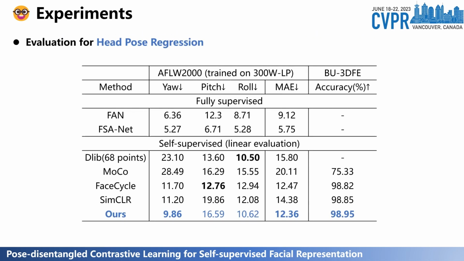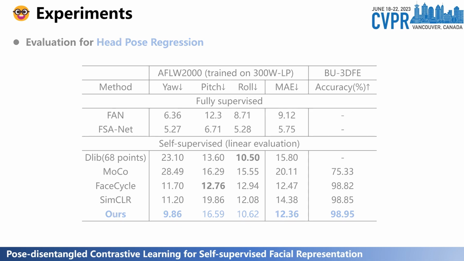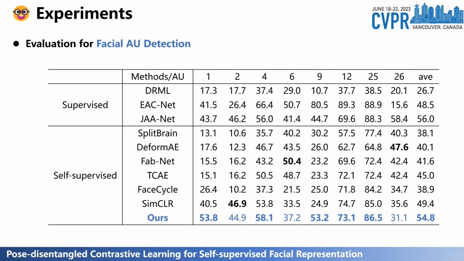This is the evaluation for head pose estimation, including head pose classification and regression. Our PCL achieved the lowest mean absolute error, MAE, of 12.36 on AFLW and the best accuracy on BU3DFE, outperforming the other self-supervised methods. This is the facial AU detection task. Our PCL achieved SOTA performance on several challenging downstream facial understanding tasks, even obtaining results comparable to the fully supervised methods.